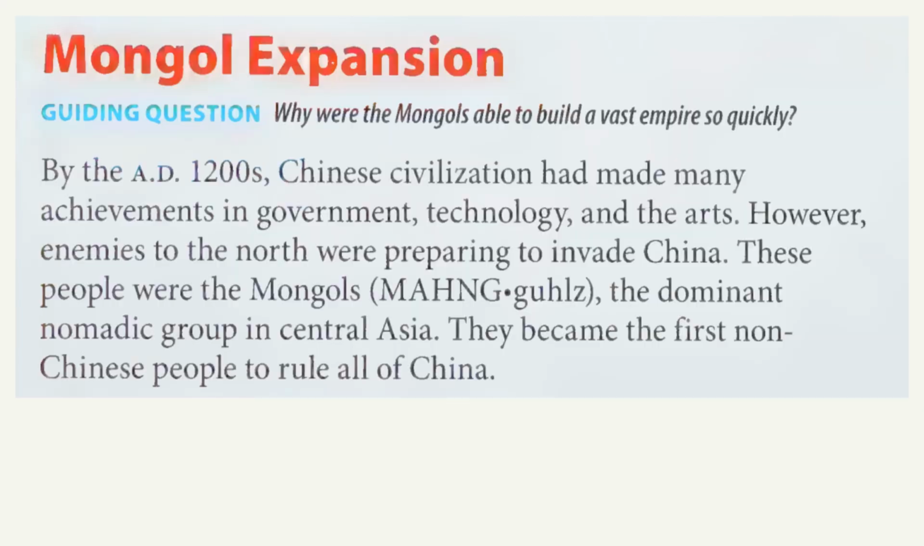Mongol expansion. By the AD 1200s, Chinese civilization had made many achievements in government, technology, and the arts. However, enemies to the north were preparing to invade China. These people were the Mongols, the dominant nomadic group in Central Asia. They became the first non-Chinese people to rule all of China.